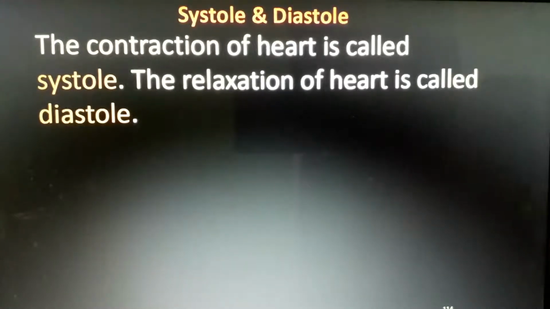That cycle we can represent in medical terms called systole and diastole. When blood leaves the ventricle, it is called systole, and when the blood comes inside the ventricle, it is known as diastole. That's the two medical terms. Nothing. Contraction of the heart is called systole, and the relaxation of the heart is known as diastole.